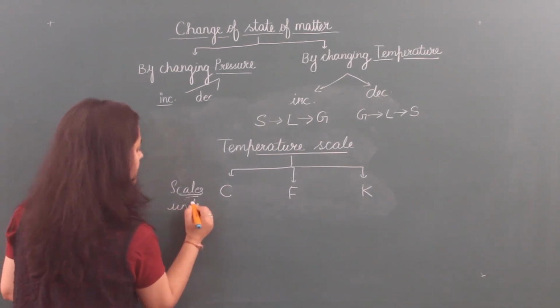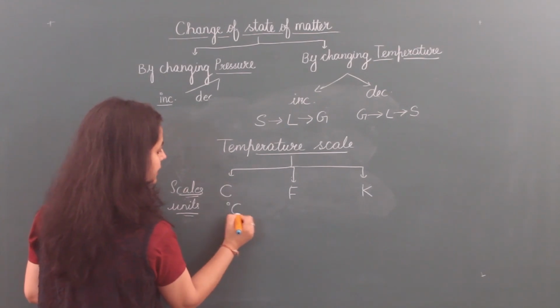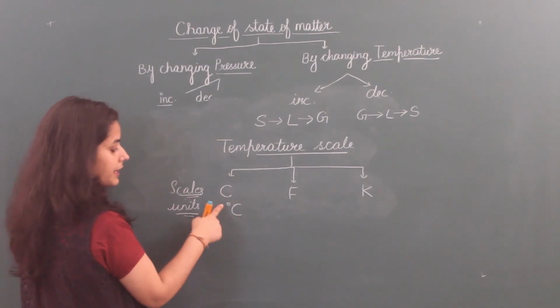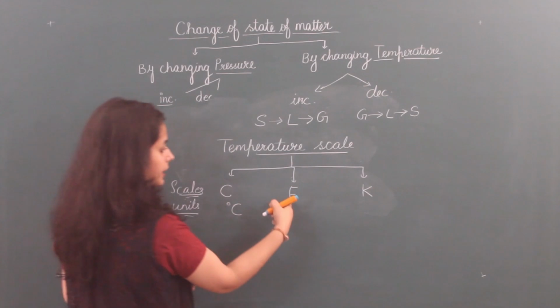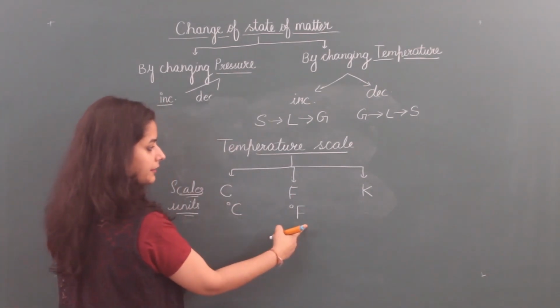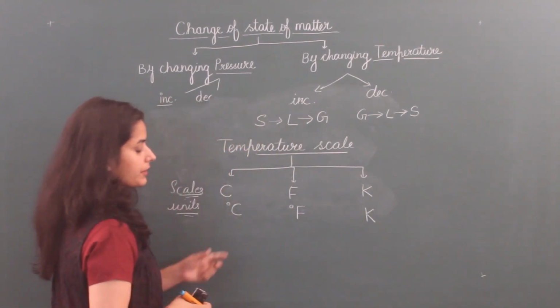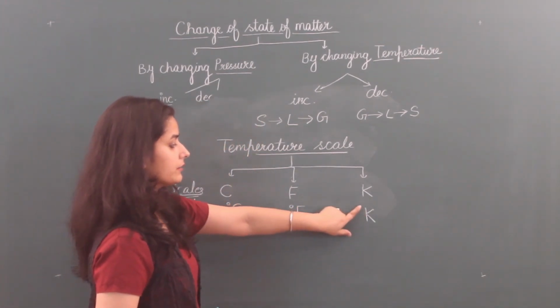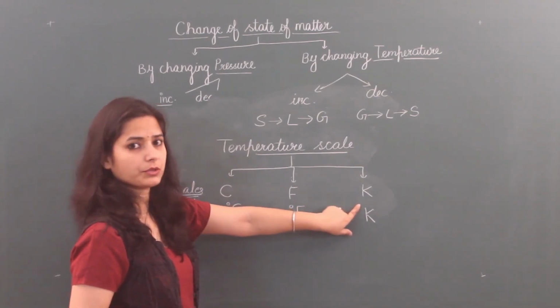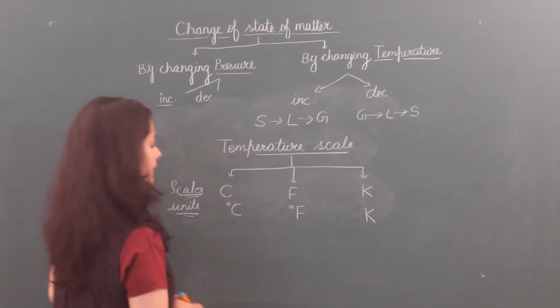And what units do we use to write this temperature? For the Celsius scale, we write degrees Celsius. Here, degree is important. In the Fahrenheit scale, we write degrees Fahrenheit. And in Kelvin, we do not use degree. If you use degree here, your marks will be cut, because degree is not used in the unit of Kelvin.